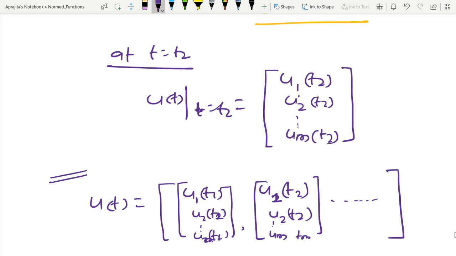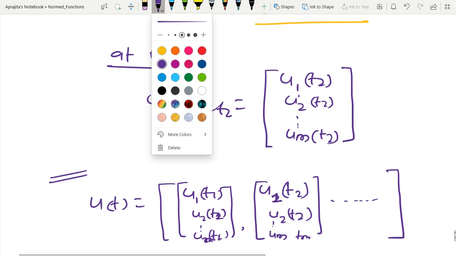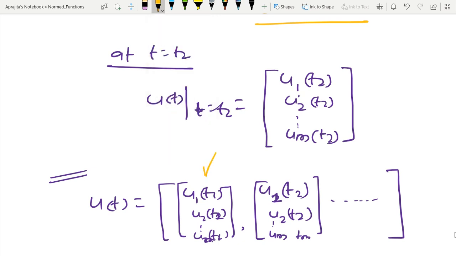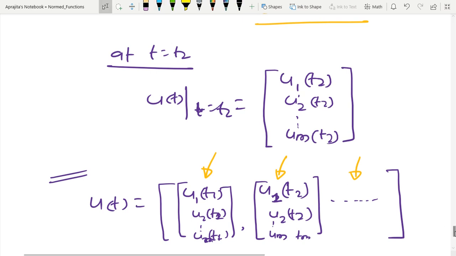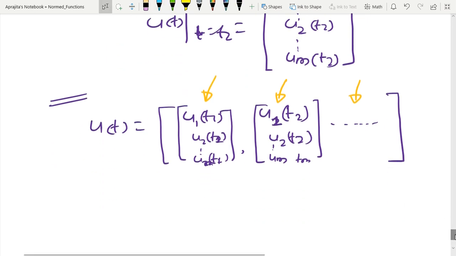Up to 0 to infinity I have infinite many entries, but each entry is nothing but a certain kind of column vector. So this space I can also interpret as some space containing the column vectors,